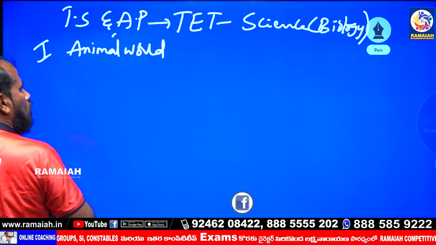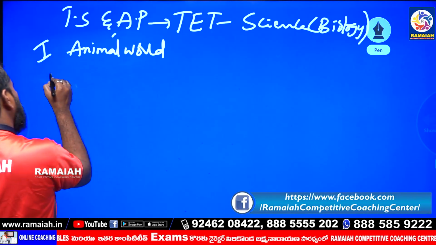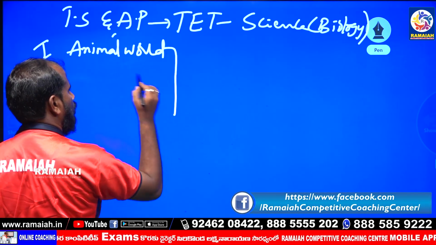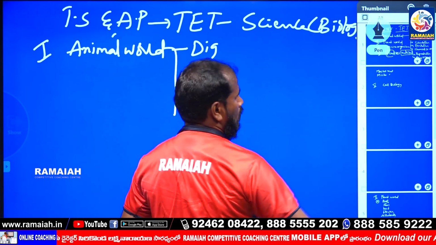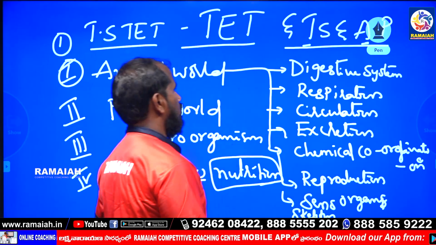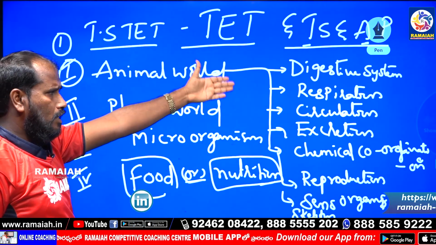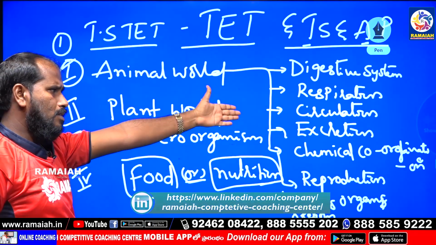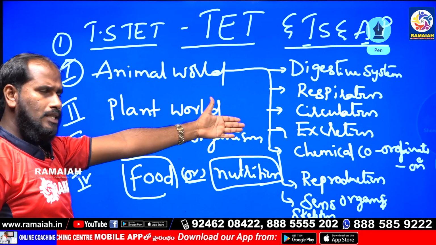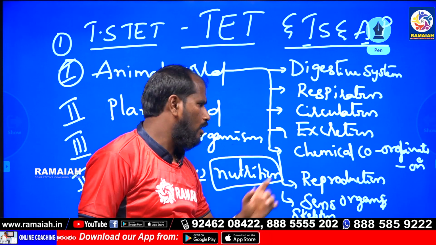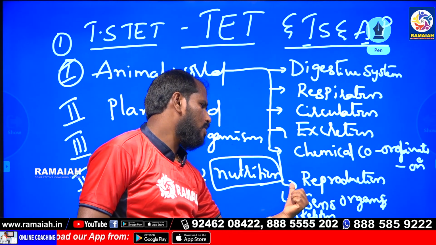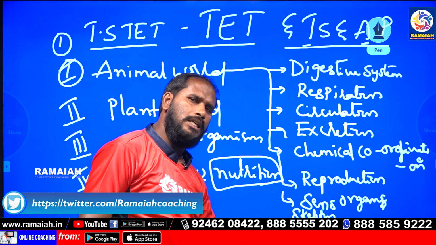In this animal world, the topics are digestive system, respiration, circulation system, next excretory system, chemical coordination, reproduction, sense organ, and skeleton system.